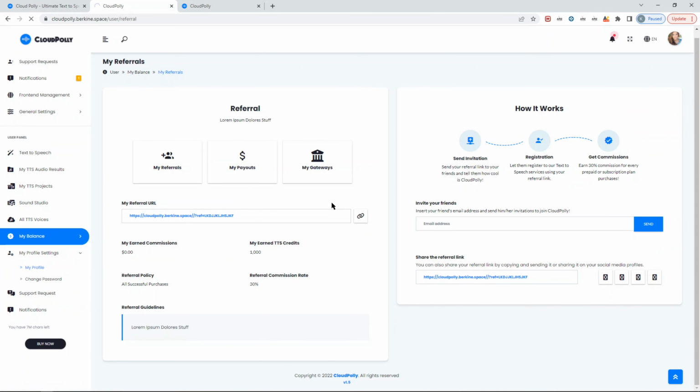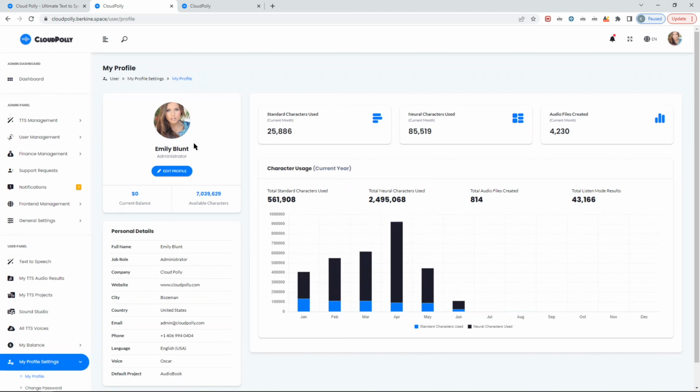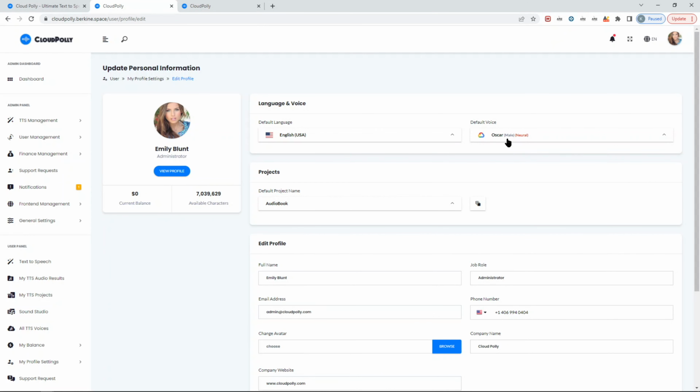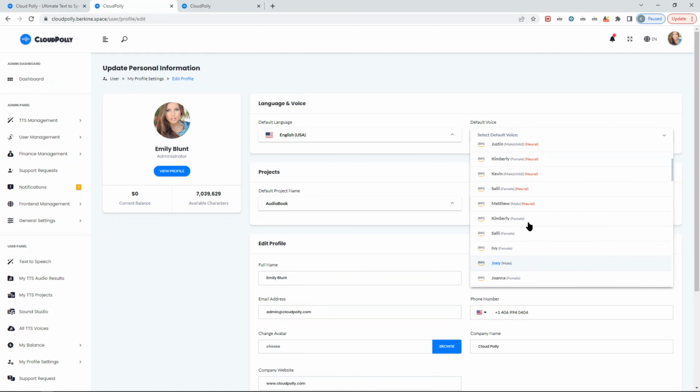People can see their credits, and so that's the credits and usage in their profile page. From the user profile page they can see how many neural characters or standard characters they actually used in that particular month. As you can see, this person is using it actively. And again, this is a main admin demo, so that's why you see a lot of usage, but in reality, it should have been even more. Also, a user can change their default language and voice. So I can set anyone that they prefer.